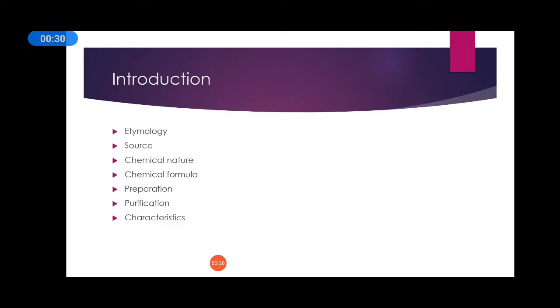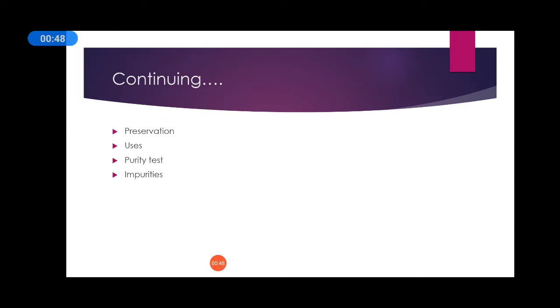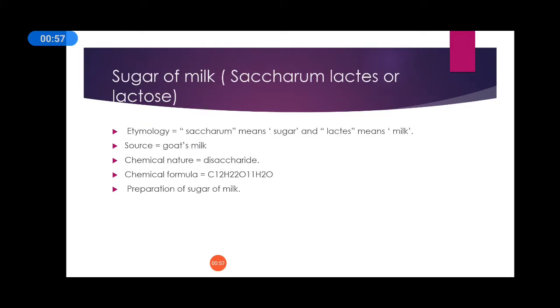See what we are going to learn from this topic: etymology, source, chemical nature, chemical formula, preparation, purification, characteristics, preservation, uses, its purity test, and the impurities present in it. We are going to see all these points one by one.